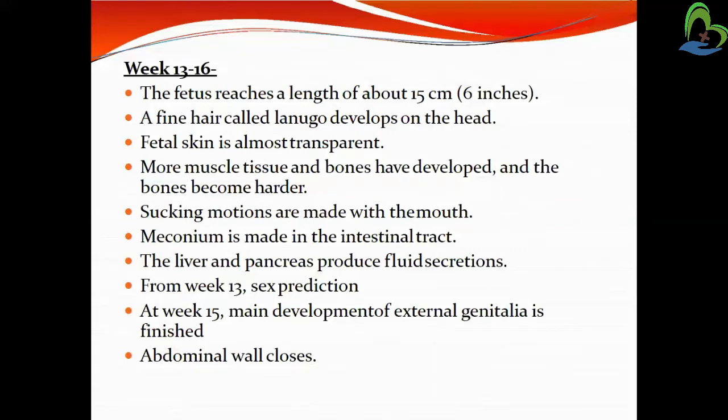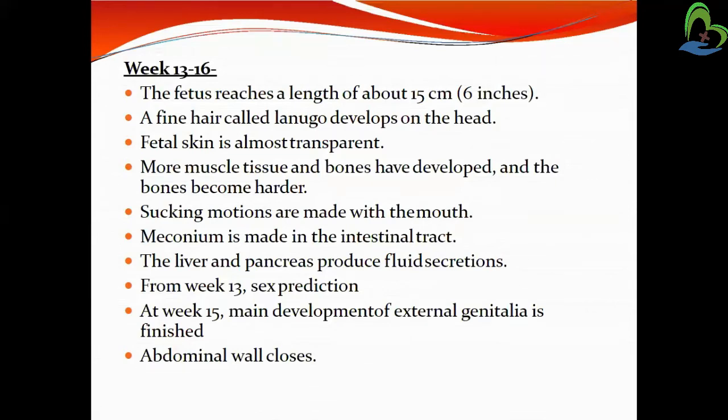Sucking motions are also made with the mouth. So the sucking reflex is starting, and the motion of sucking is made by the baby's mouth. Then meconium is made in the intestinal tract also. The stomach and intestine are already formed, so the meconium is also made in the intestinal tract.